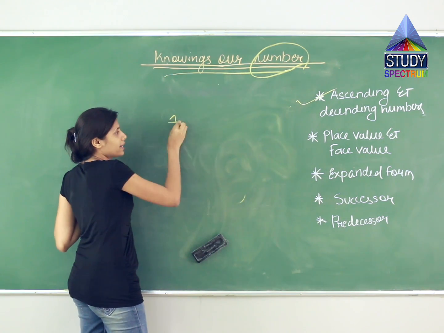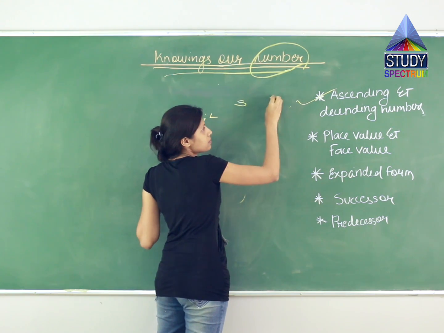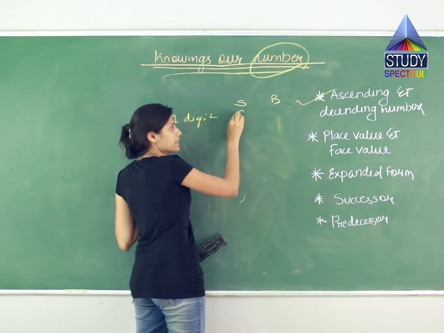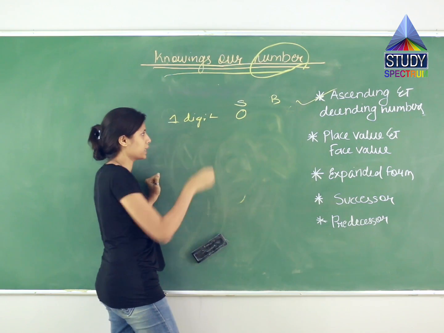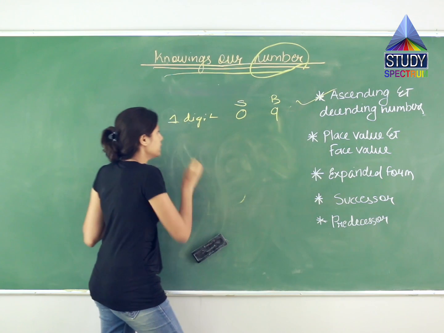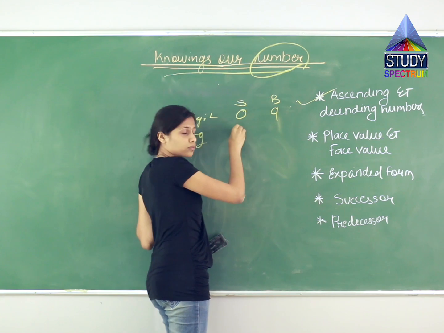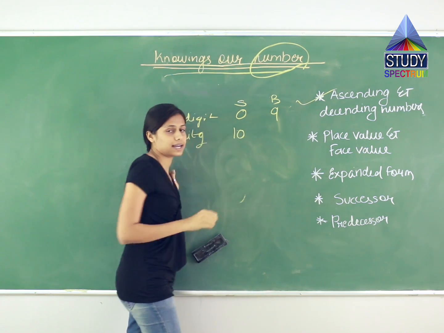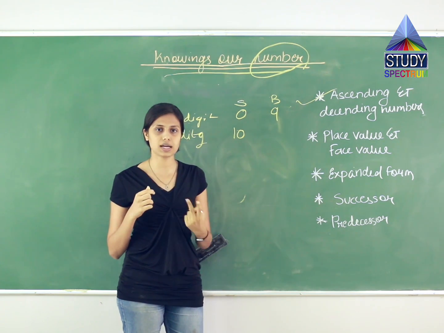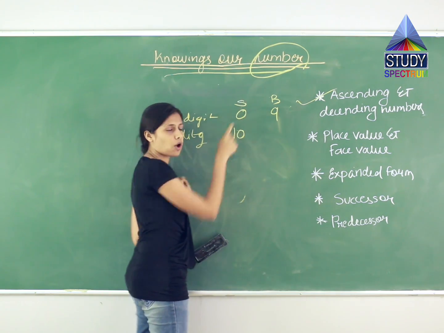Which is the smallest 1-digit number? This is the smallest. This is the biggest number. So what was the smallest 1-digit number? It is 0 because nothing can be less than 0. And the largest 1-digit number is what? 9. Second, what is the smallest 2-digit number? It is 10. As I said, what comes after 9? 9 is a 1-digit number, but after 9, 2-digit numbers start. So which is the first 2-digit number? It is 10. So it is the smallest.